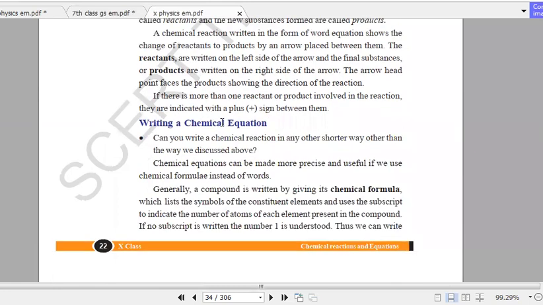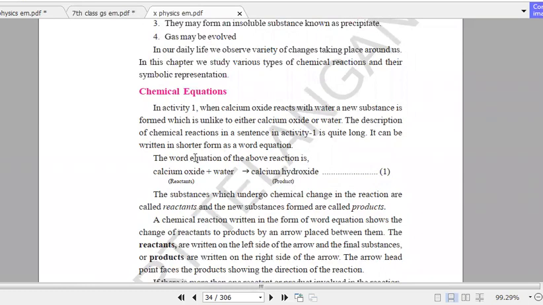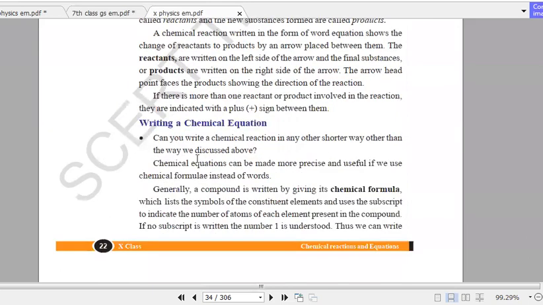If you want to write the chemical equation from the word equation, first we'll have a word equation. Any activity or chemical change that happens, we'll have a word equation, so we'll know what the reactants and products are. If you know the reactants, products and word equation, then we can write the chemical equation. The chemical equation is written with the help of chemical formulas. So what are chemical formulas?